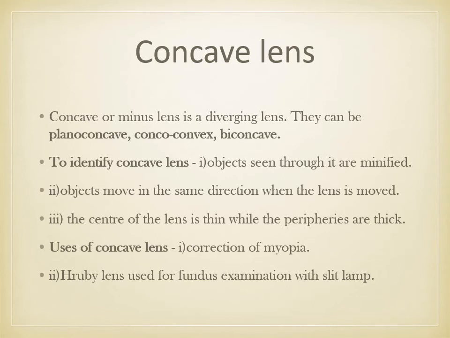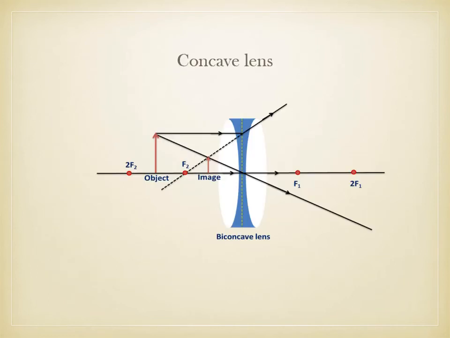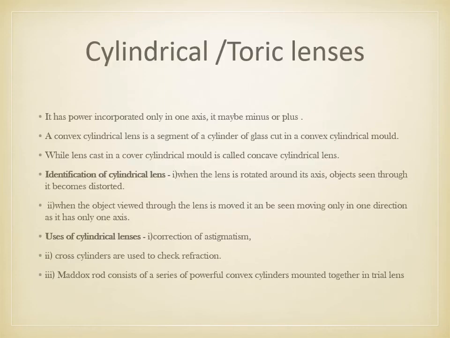So the uses are, it can be used for correction of myopia. Then in the Ruby lens it is used for the fundus examination with the slit lamp. So this is the ray diagram showing the concave lens. So here we can see the object and this is the image. So the image is minified, you can see, and a real image is seen in case of concave lens.